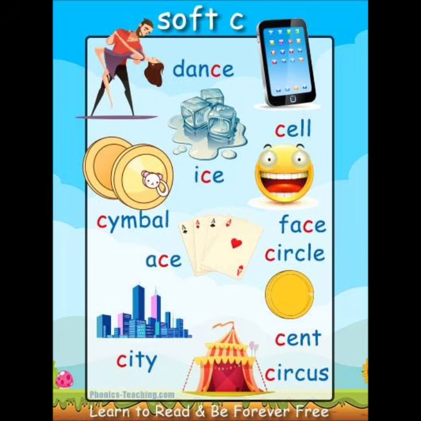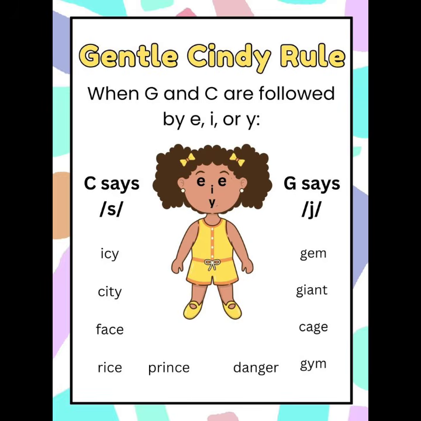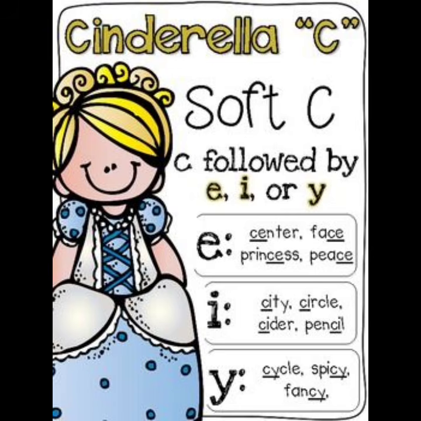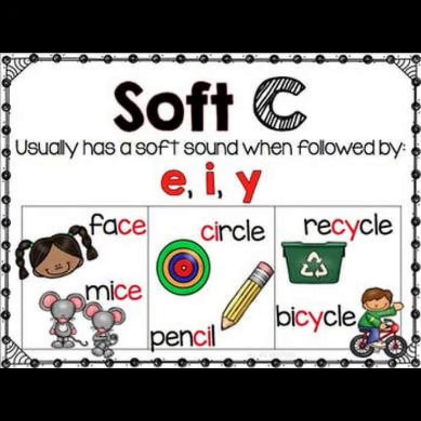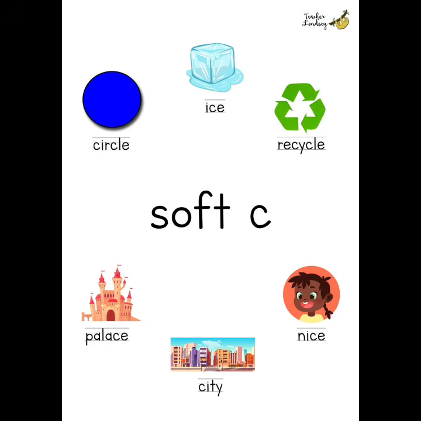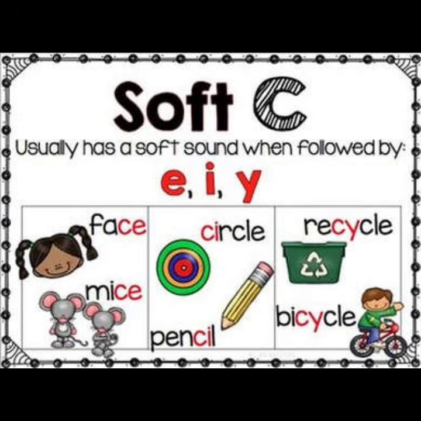If in your word, letter C is followed by E, I, Y, it's soft C. Rice, pencil, city, circle, juice.